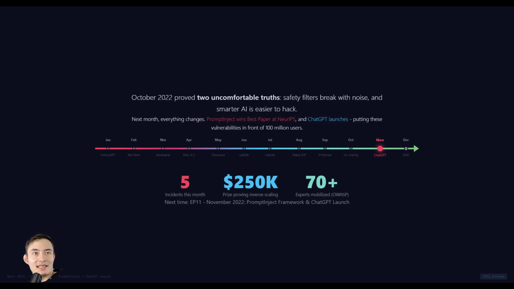Over the last 10 episodes, we've watched research papers, safety bypasses, jailbreaks, and backdoors pile up. Discovered all in labs, posted on Reddit, and debated at workshops, while the rest of the world has no idea any of this was happening. Prompt injection didn't even have a name until episode 9, and now every obvious defense has been dismantled one by one. Everything we've covered has been building to this moment.